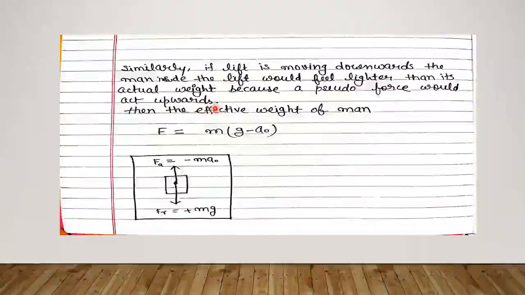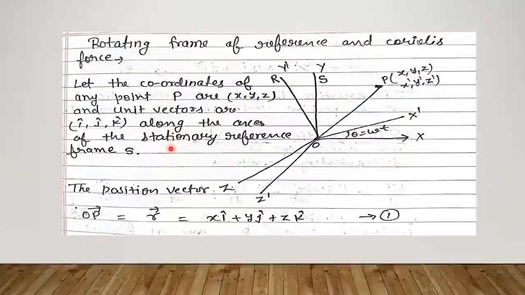Similarly, if the lift is moving downwards, the man inside the lift would feel lighter than his actual weight because a pseudo force would act upward like this. So the effective weight of the man will be F equals mg minus m a0. Now we will discuss Coriolis force and also the rotating frame of reference.